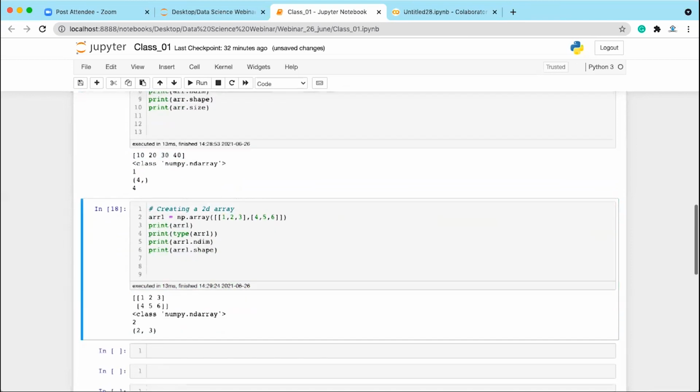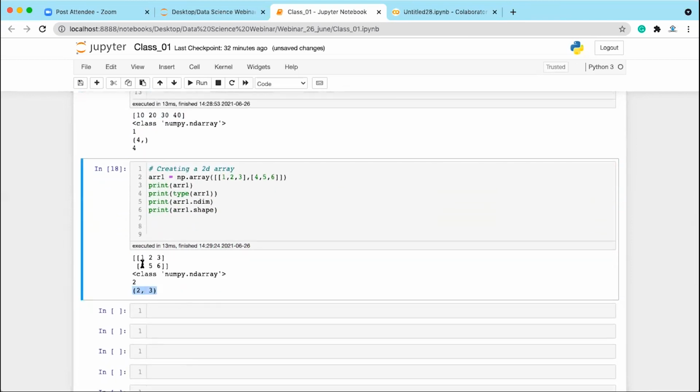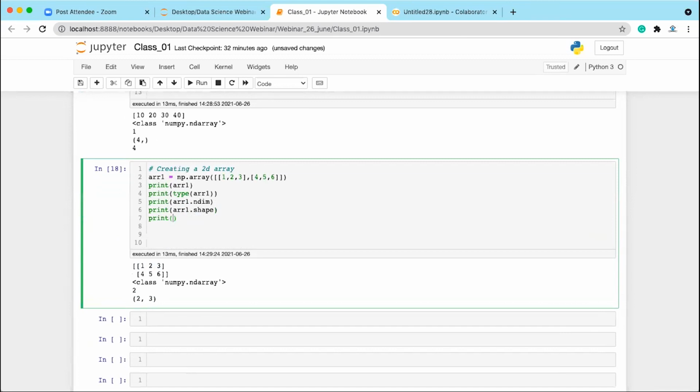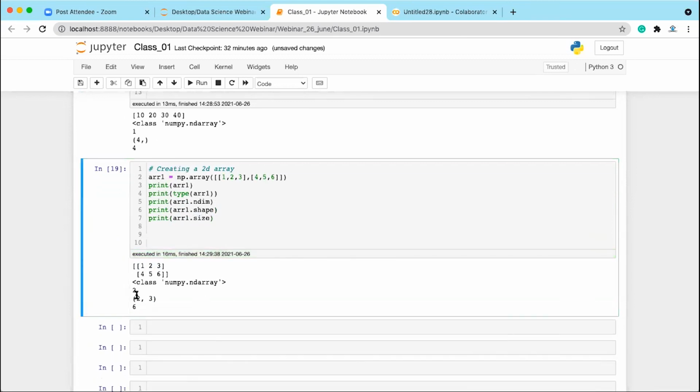This is going to give you the shape: 2 rows and 3 columns, isn't it? So this is 1 row and 2 rows, and 3 columns inside this array. Clear? And next, if you want to find the size, array1.size is going to give you the number of elements inside the array. So 2 into 3, 6. Six is the number of elements inside the array. Clear?